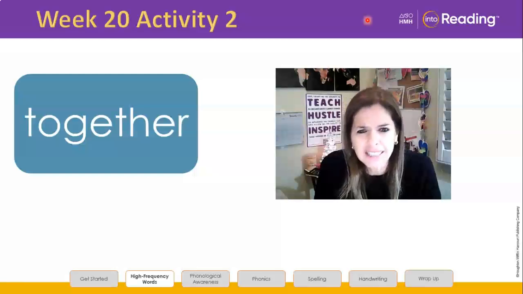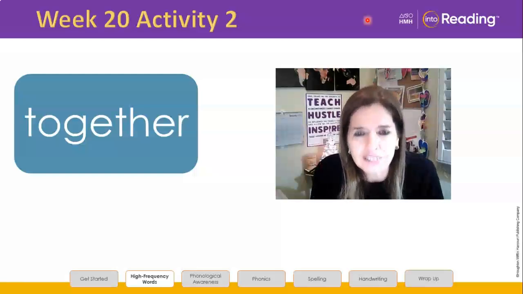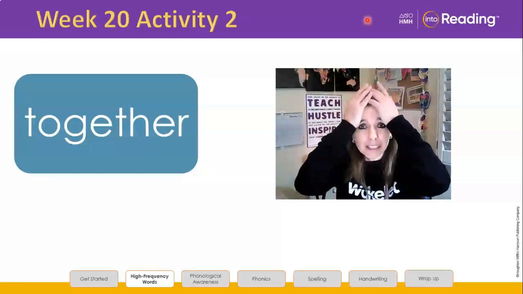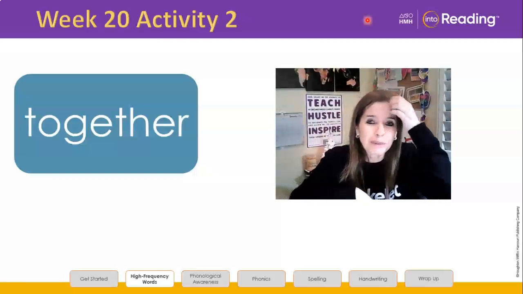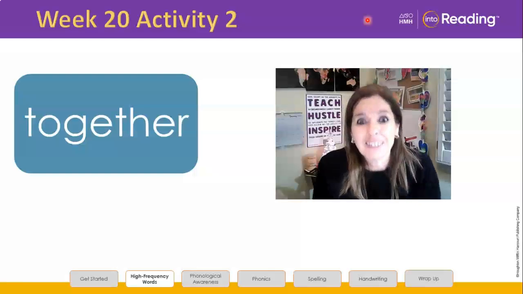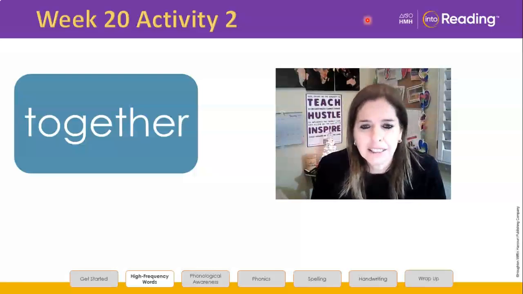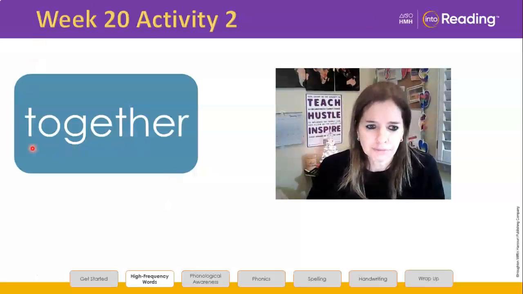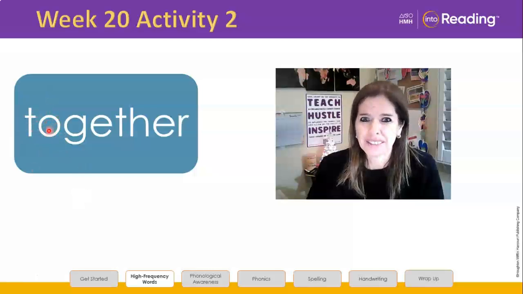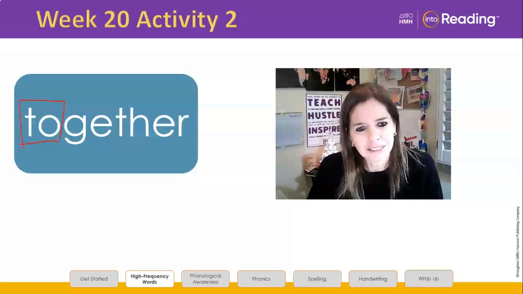Together. In this word, that's a lot of letters. Do I have to memorize them all? Goodness, no. Remember, chunky monkey. I'm going to show you how to chunky monkey this big, long word. In this word, the letter O in together is making the kind of ooh sound, right? In two, just like, isn't that something we know, this heart word? Two. We know that chunk, don't we?